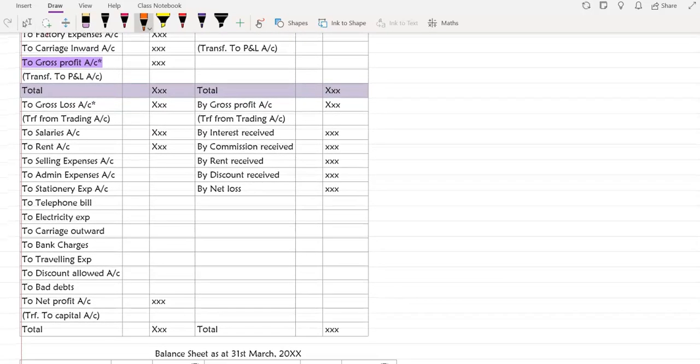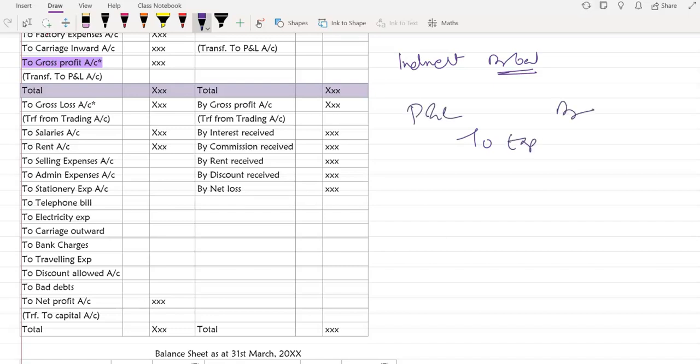Okay, so last two things. For recording all the indirect expenses, they have a debit balance. I'm repeating this, but still it's very important. So they have a debit balance, so I'm going to credit them in the expenses account, and profit and loss account will be debited. To record the incomes, which have a credit balance, they will be debited. So income account debit to profit and loss account, and you can see here all the incomes and all the expenses are recorded. Last, to record the profit or loss.